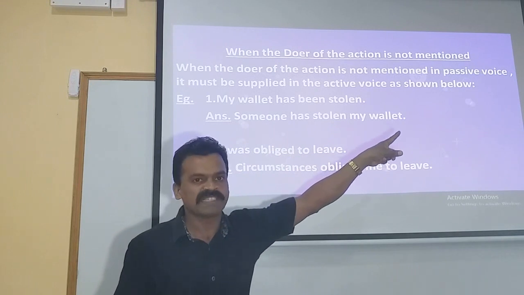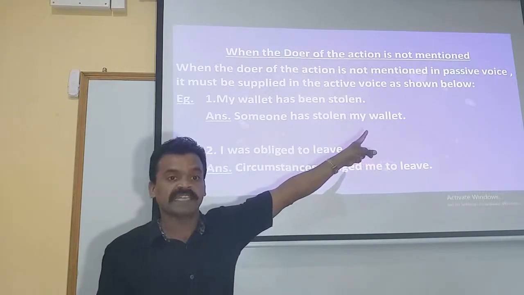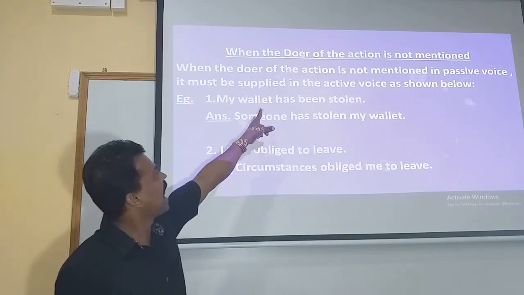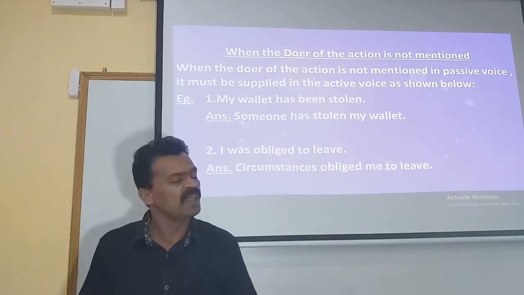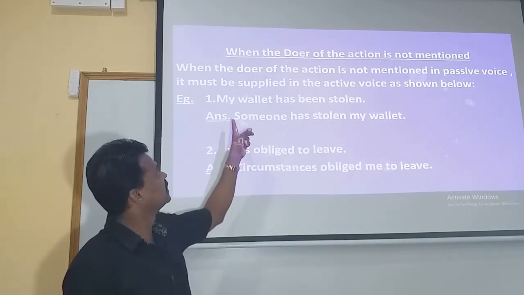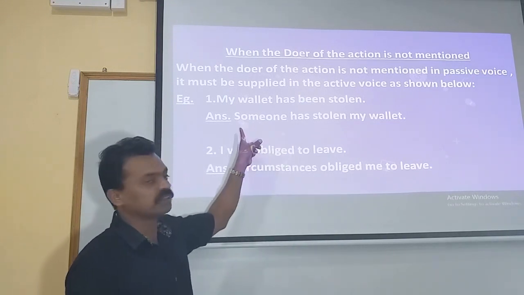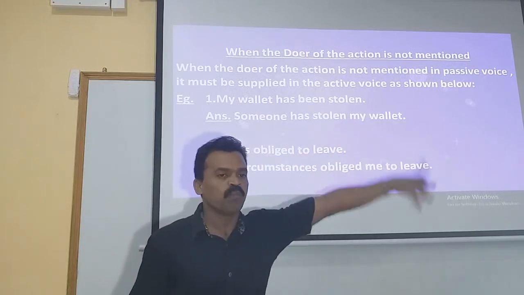So we make that someone, which is the object in the passive voice, the subject in the active voice. And it is has been or have been plus third form of the verb, which very clearly indicates that the given statement has to be converted into present perfect. So the answer is, someone has stolen my wallet.